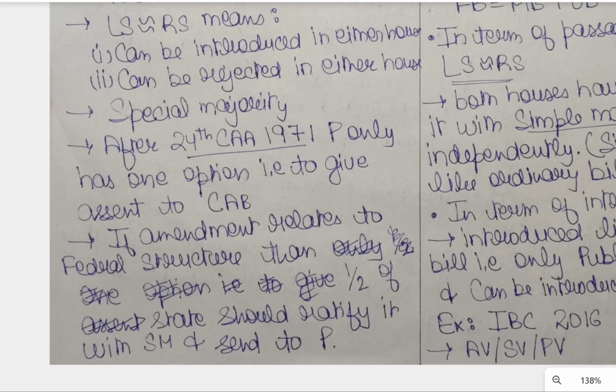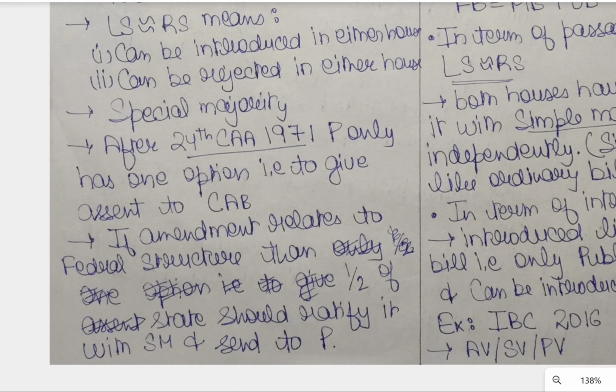Another important point is that after the 24th Constitutional Amendment Act 1971, the President only has one option, that is to give assent to the Constitutional Amendment Bill. So this means that the President doesn't enjoy any of the three vetoes: absolute veto, suspensive veto, and pocket veto. It only has one option, that is to give assent to the Constitutional Amendment Bill.